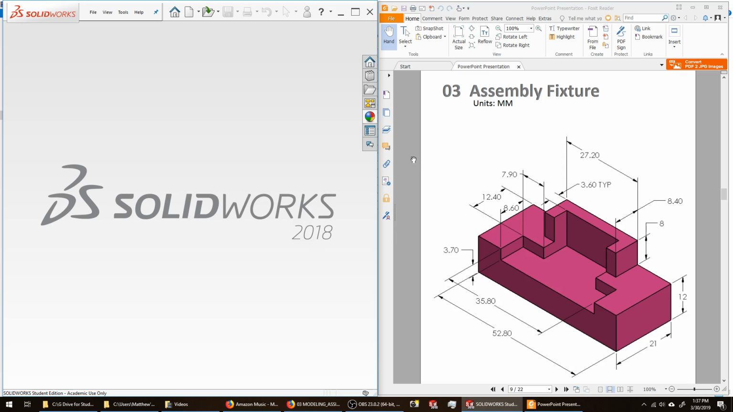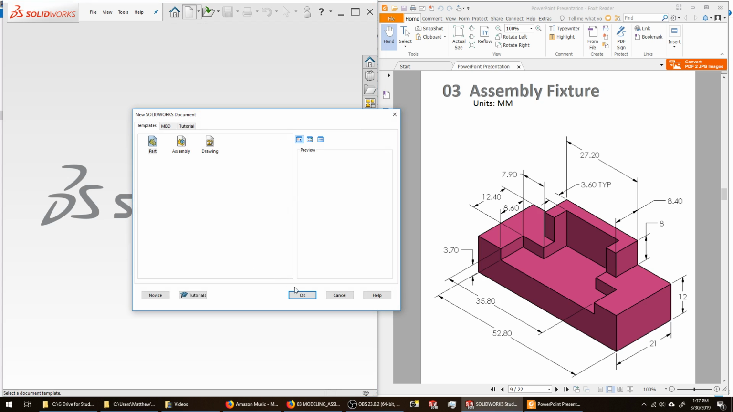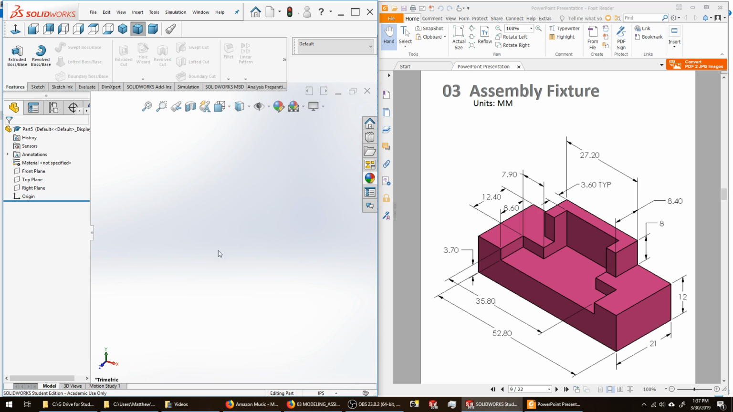Going to begin the third modeling project, the assembly fixture. I'm going to create a new file in SolidWorks. My units are in millimeters. Come down to my unit systems, set it to millimeters.